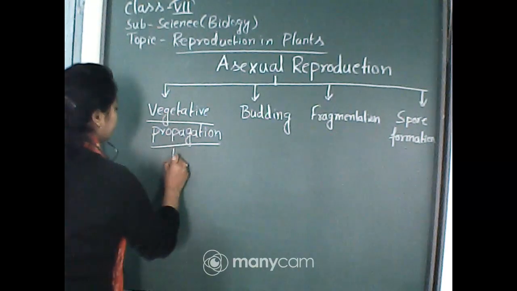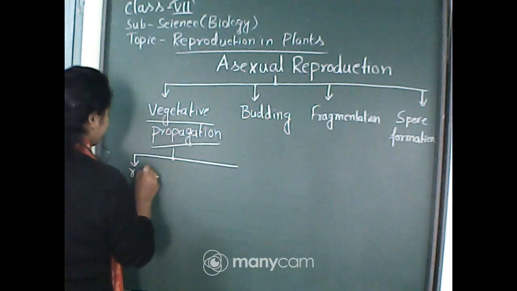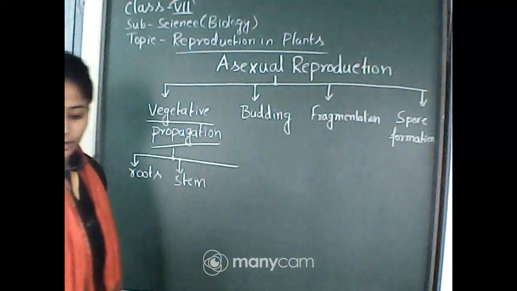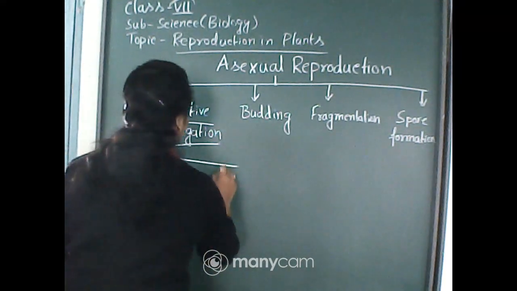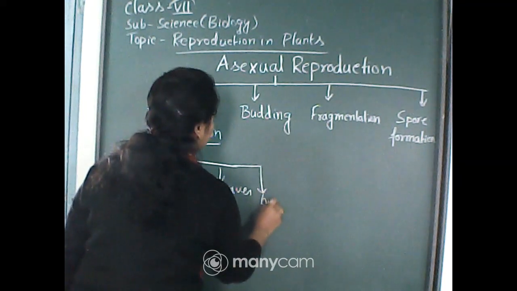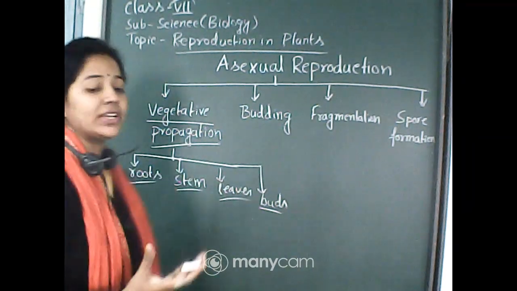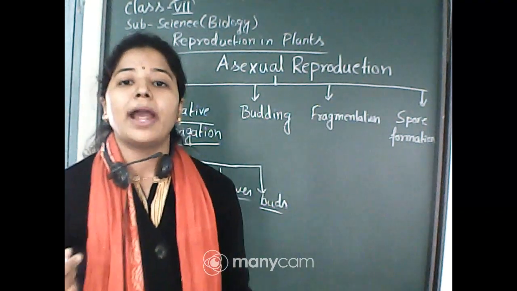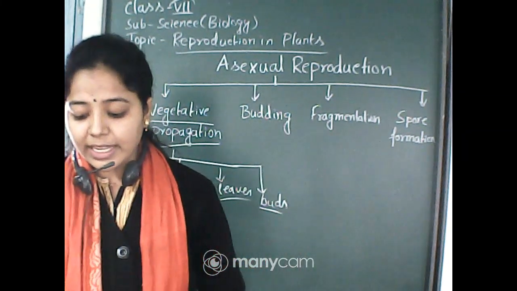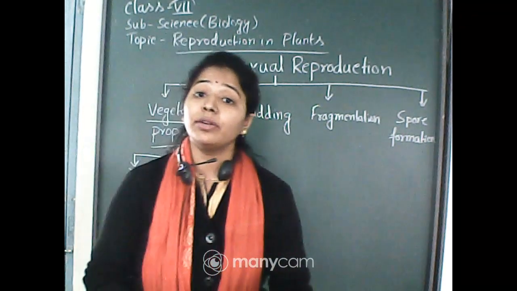So from these four vegetative parts, a new plant can be produced. These vegetative parts are also called vegetative units.